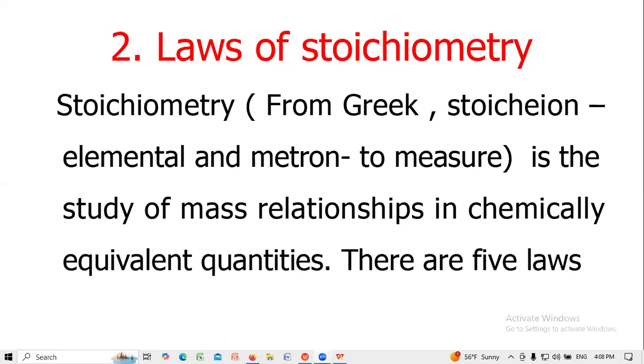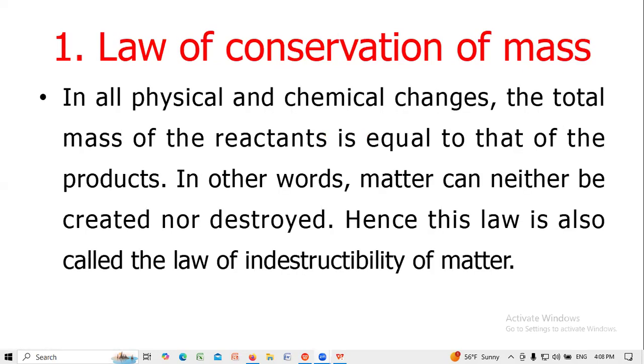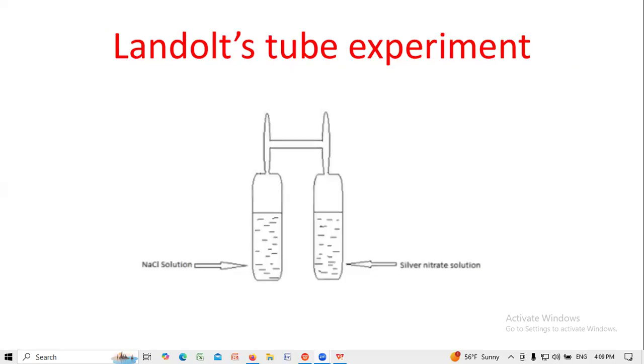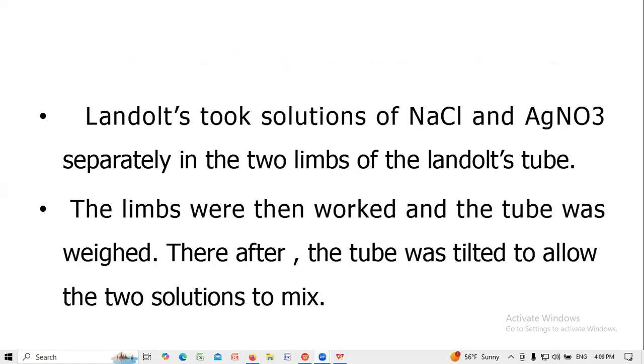There are five laws. Law of conservation of mass: in all physical and chemical changes, the total mass of the reactants is equal to the mass of the products. In other words, matter can neither be created nor destroyed. Hence, this law is also called the law of indestructibility of matter. For verification, Landolt's tube experiment.